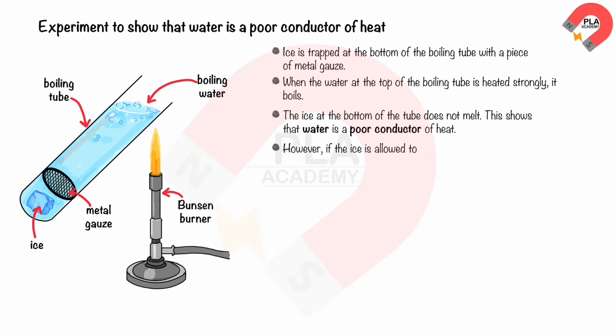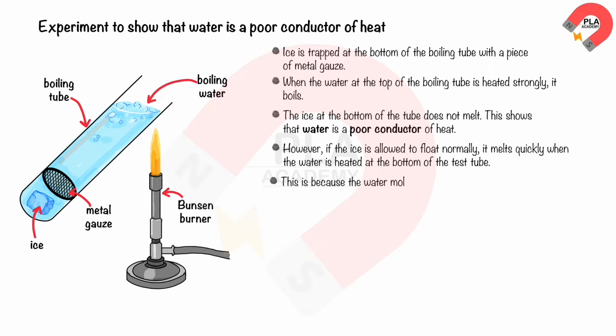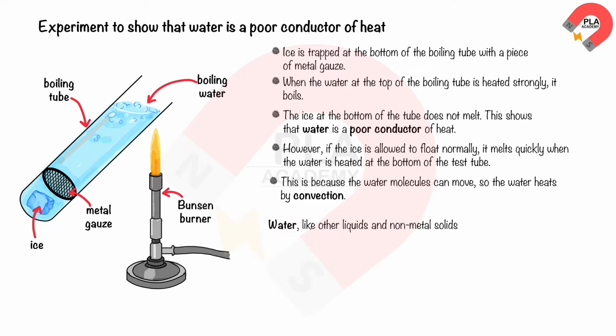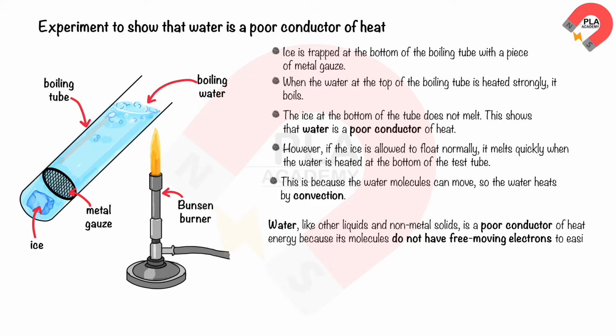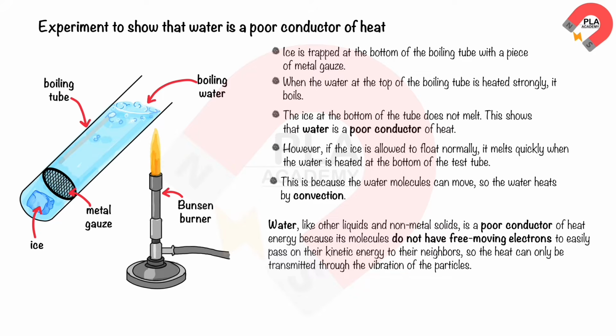However, if the ice is allowed to float normally, it melts quickly when the water is heated at the bottom of the test tube. This is because the water molecules can move, so the water heats by convection. Water, like other liquids and non-metal solids, is a poor conductor of heat energy because its molecules do not have free-moving electrons to easily pass on their kinetic energy to their neighbors. So the heat can only be transmitted through the vibration of the particles.